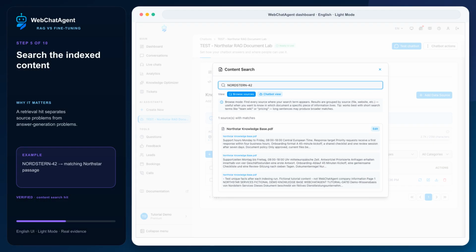Use content search for Nordstern-42 and verify that the matching North Star passage is returned. This confirms that retrieval can find the control fact. If search has no hit, stop before prompt or model changes. Repair the source, extraction, or indexing first.